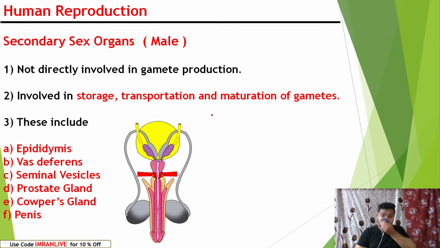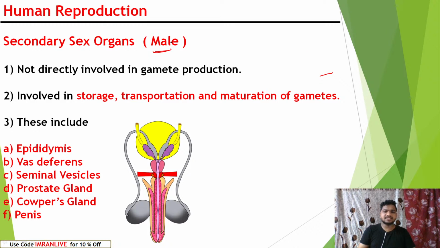So let's understand secondary sex organs in male. First of all, let's understand the meaning of secondary sex organ. In previous classes, we understood the primary sex organs where the major sperm production takes place. Testes contain testicular lobules, which contain seminiferous tubules. There we found the production of sperm, spermatogenesis; the steps and stages of spermatogenesis we also studied. So now we are going to study the secondary sex organs in male.